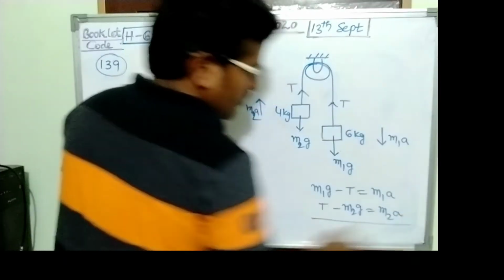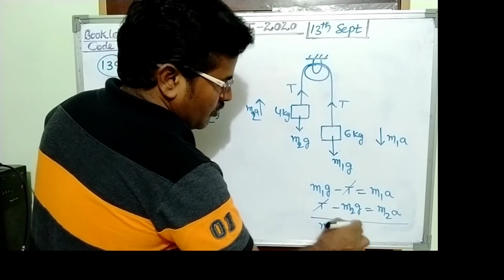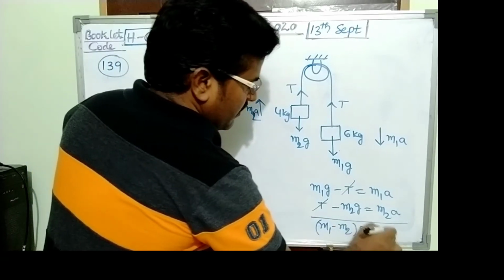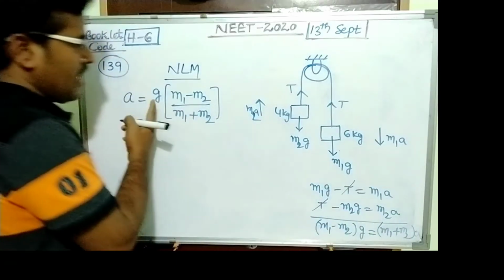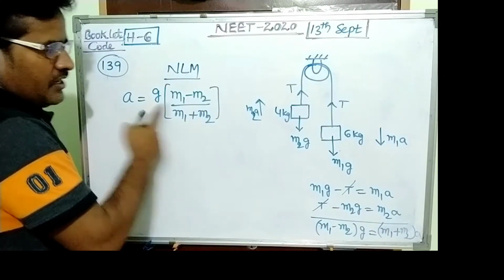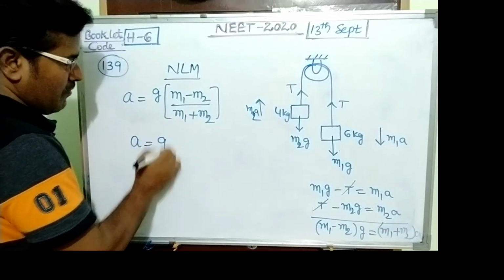Addition of these two, these terms are cancelled. m1 minus m2 into g equals m1 plus m2 into a. So this is the formula: acceleration a = g into (m1 minus m2) by (m1 plus m2). Very simple formula it is.